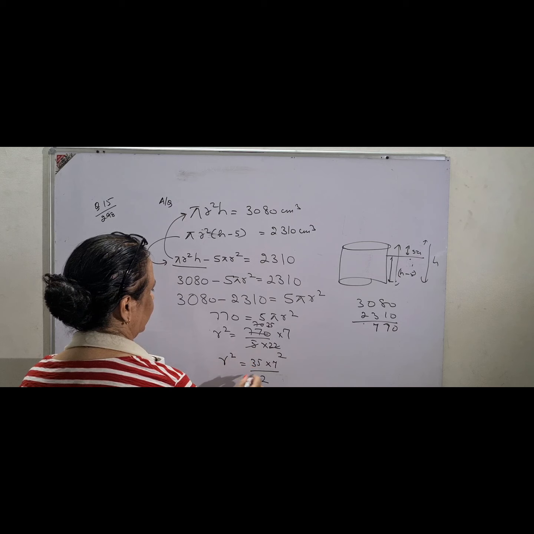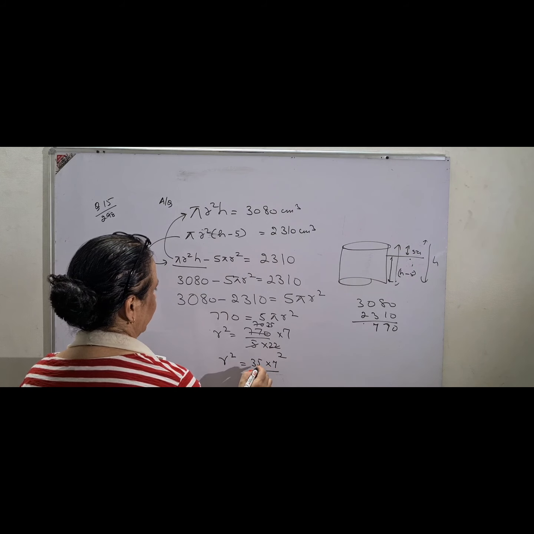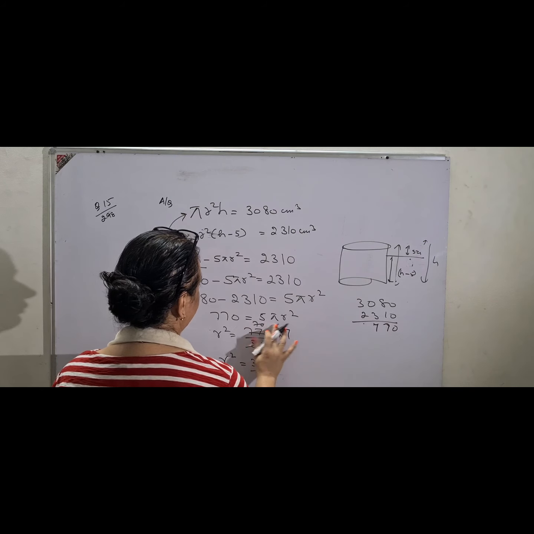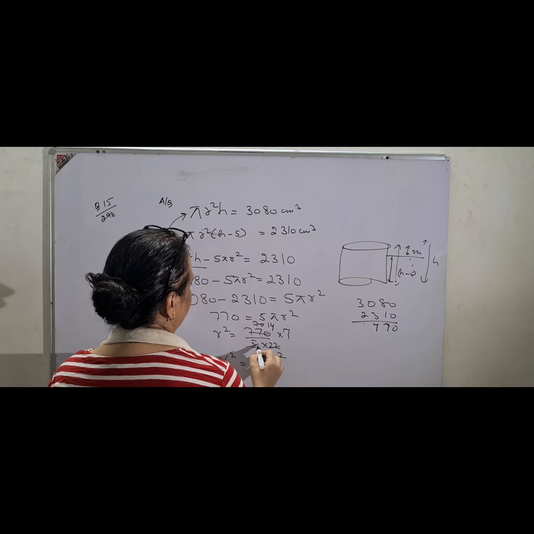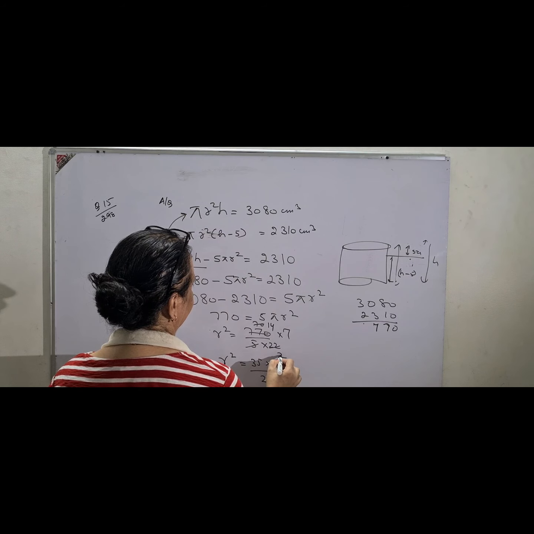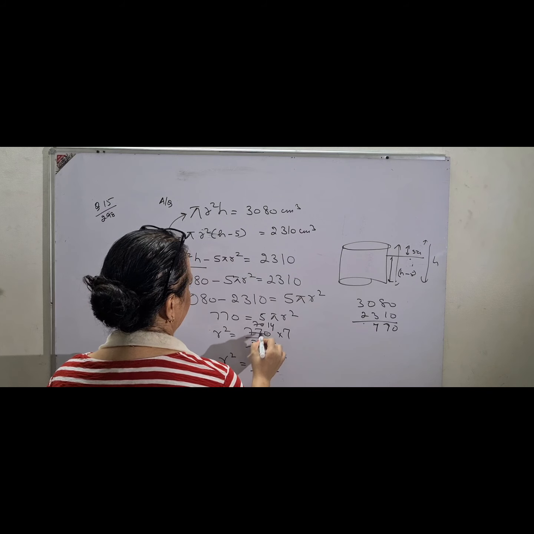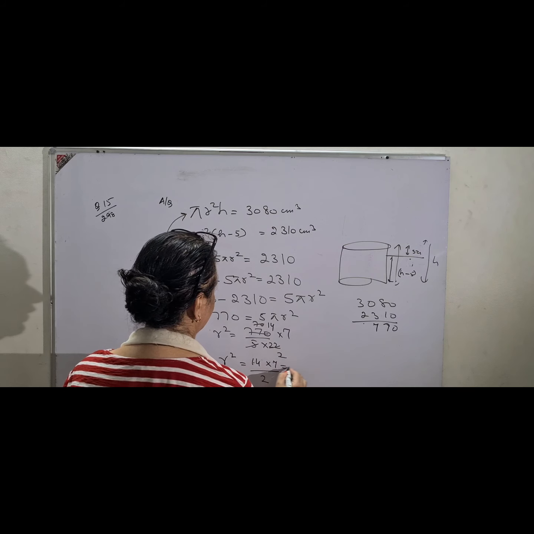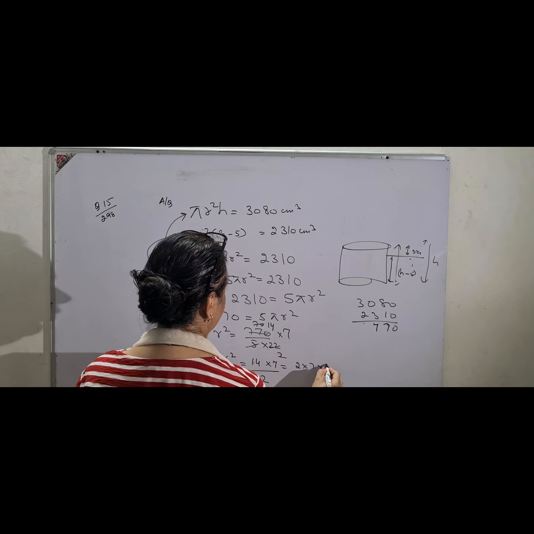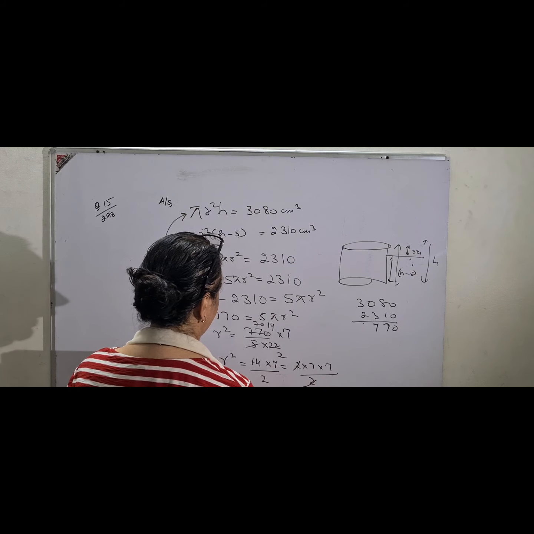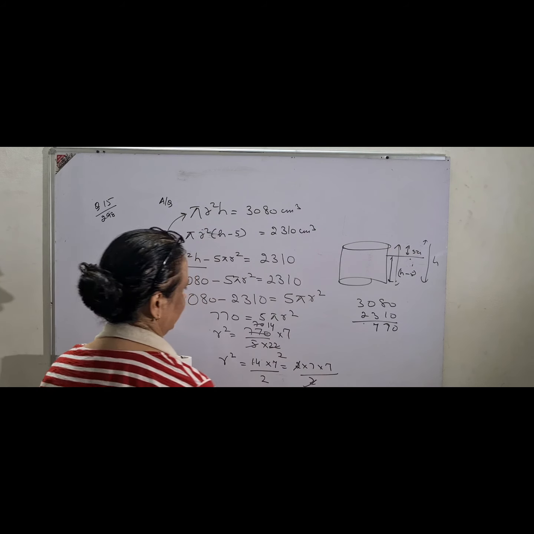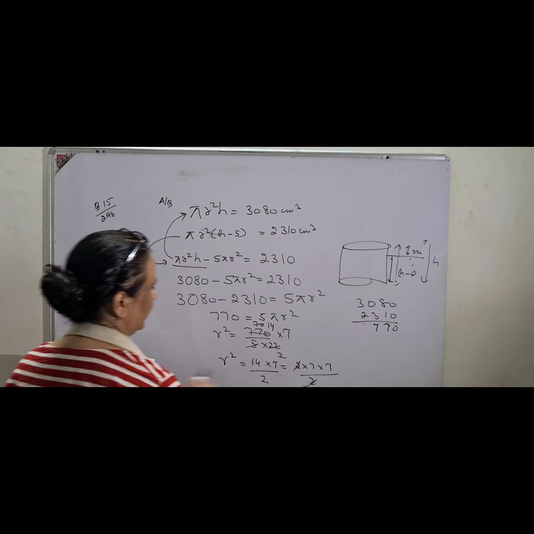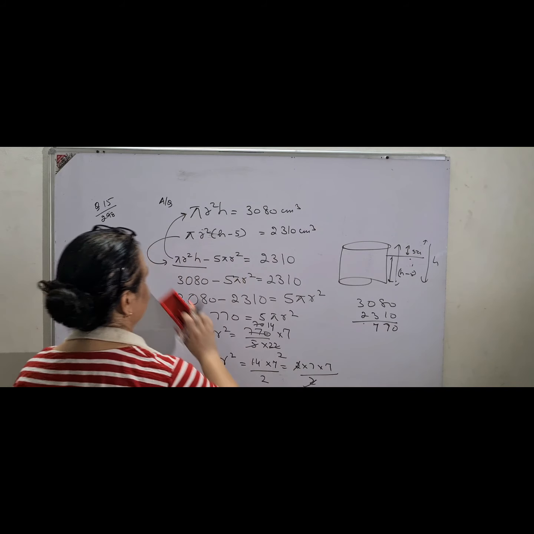You take the root, and that is how you are going to do it. I hope you have followed. See, I have done it: 5 14s. So 5 11 2s are 22, 11 7s are 77. So 5 into 14 into 7 upon 2. You can write it like this. Check the calculations. 2 into 7 into 7 upon 2. 2 again cancels, and r is 7 centimeter. How easy the calculations are. So first was the radius of the vessel, the first part of the answer. Radius of the vessel, r is 7 centimeter.